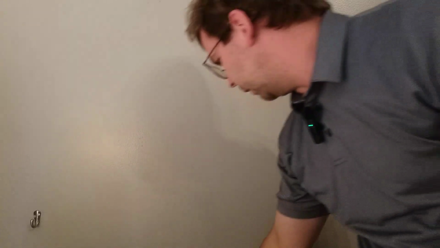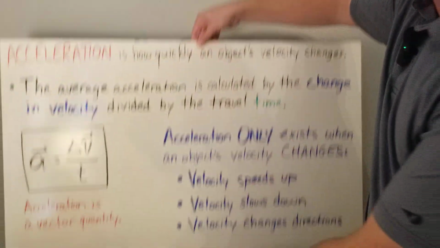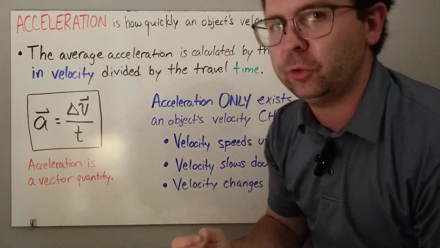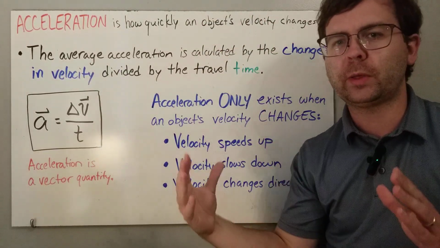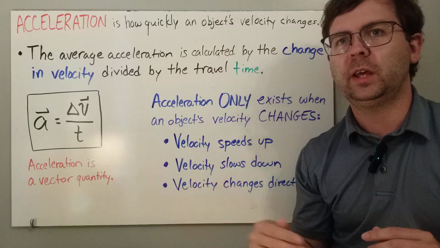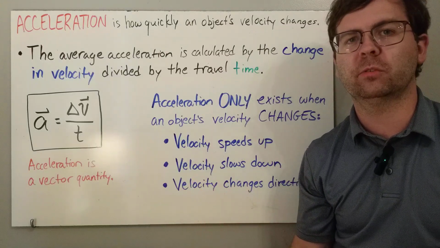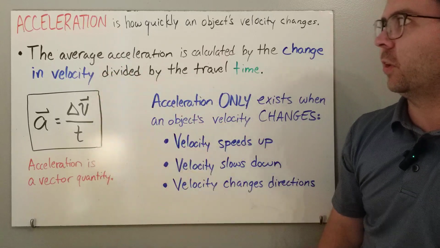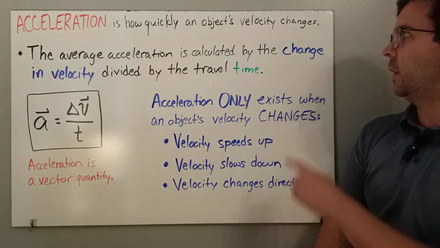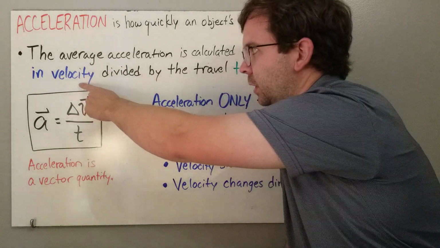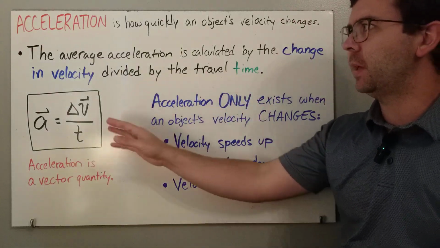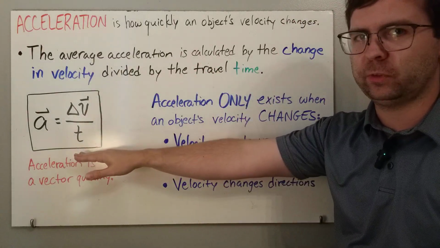So in physics, acceleration is how quickly an object's velocity changes. If you change your velocity very quickly, you have a high acceleration. If it takes you a long time to change your velocity, then your acceleration is low. The average acceleration is calculated by the change in velocity divided by the total travel time. And that's English. This is physics.